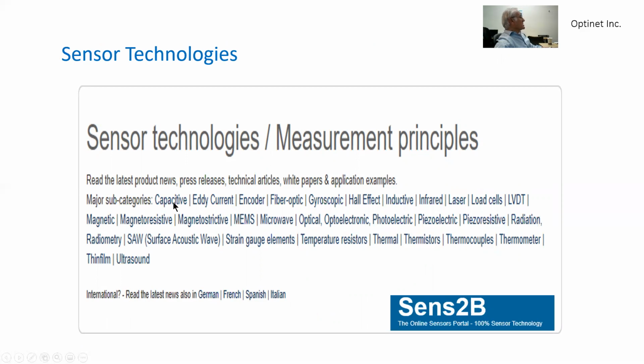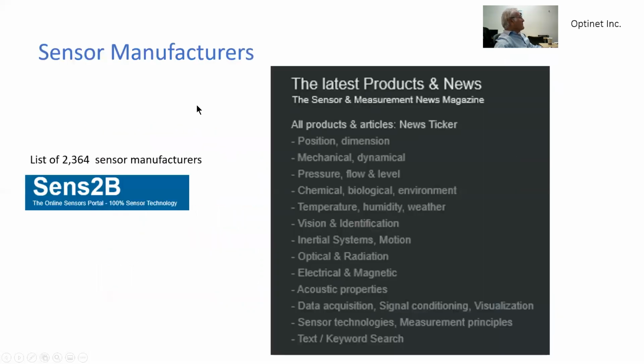The technologies involved in sensor measurements are vast. That includes capacitive, eddy currents, encoder, fiber optics, gyroscopic, Hall effect, inductive, and the list goes on, and the textbooks cover most of them. The manufacturers that provide us sensors to be integrated with our mechatronic system are listed in Sense2B.